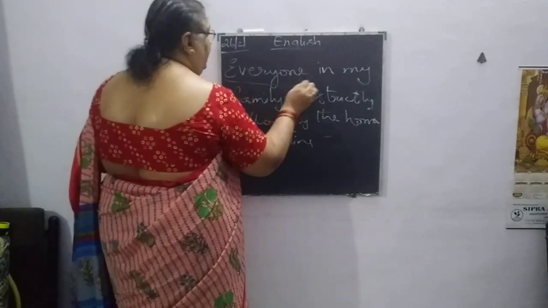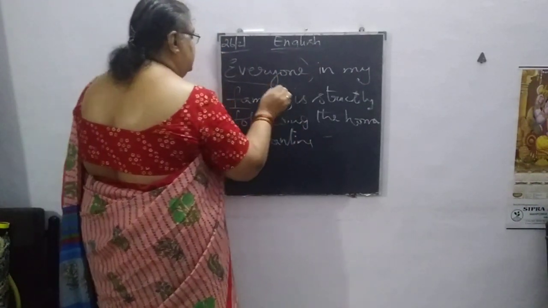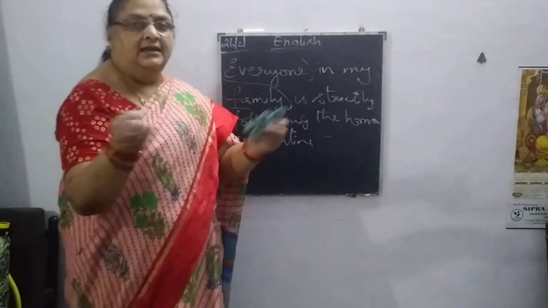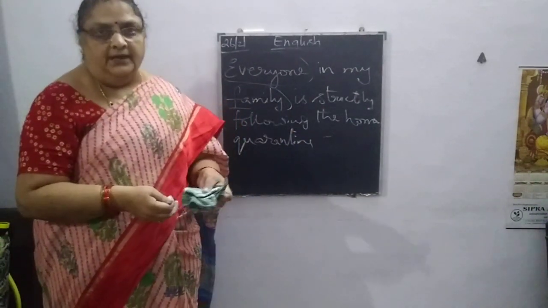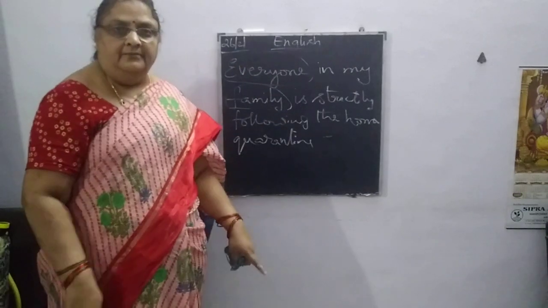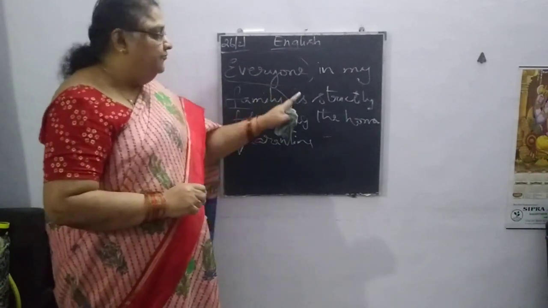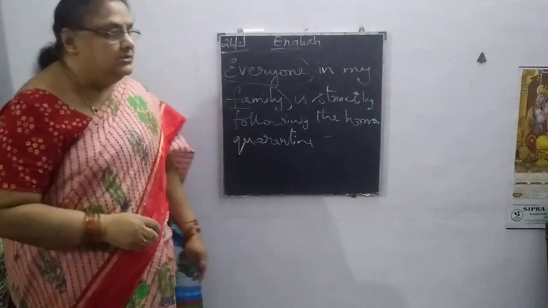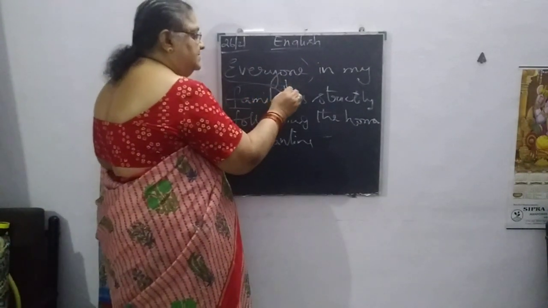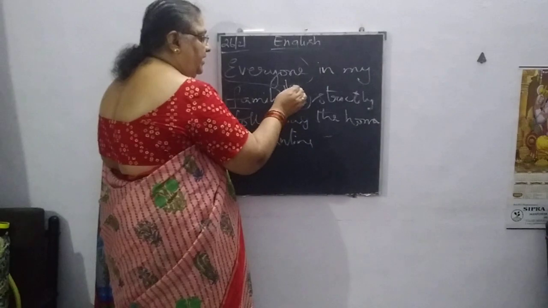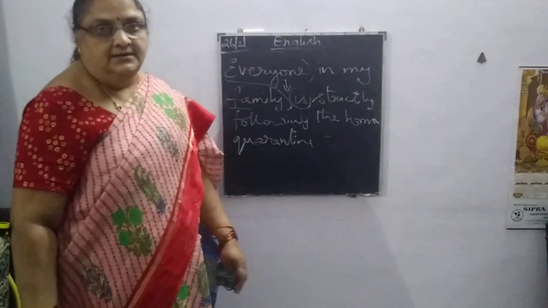Now, the family may consist of 3 members or 10 members, whatever it may be, but everyone in your family needs to follow the rules. So, we consider it a singular subject, so we have to write is.